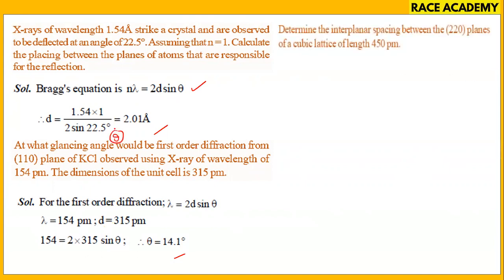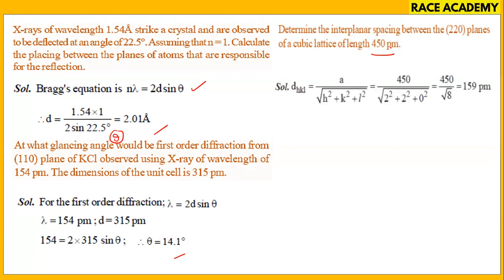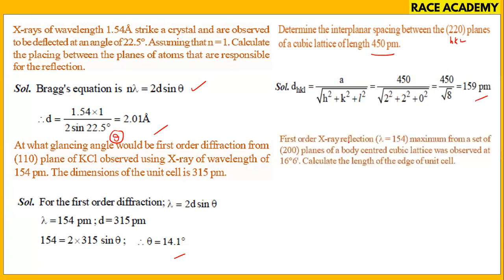Next, determine the interplanar spacing between the 2 2 0 planes of a cubic lattice of length 450 picometers. So you have to find the d value. The formula is a by root of h square plus k square plus l square. So this is hkl, and on substituting, we got 159 picometers.